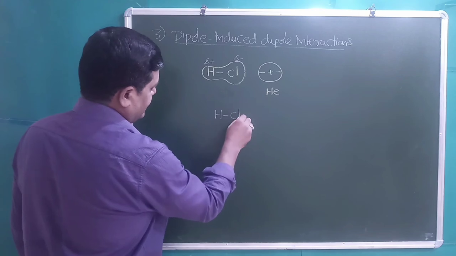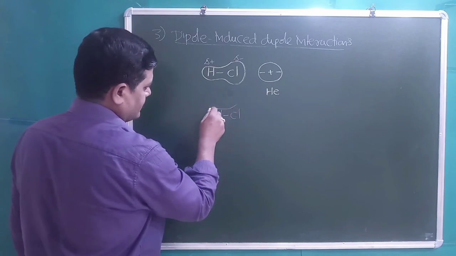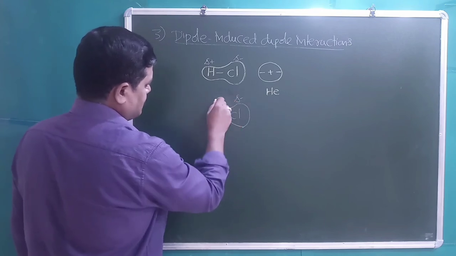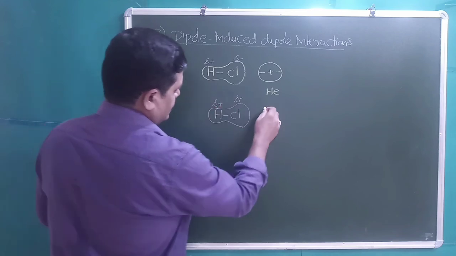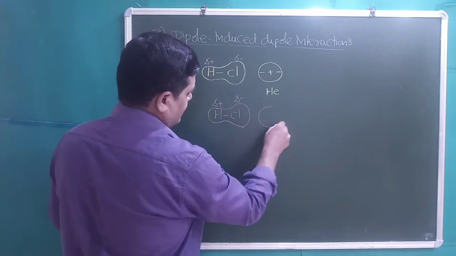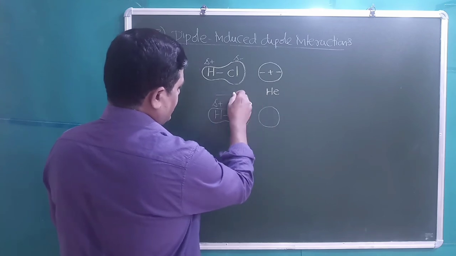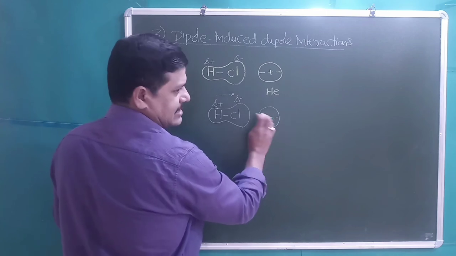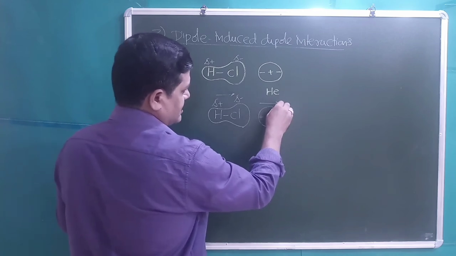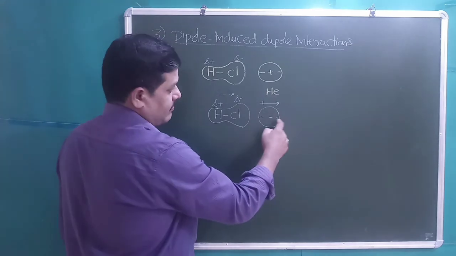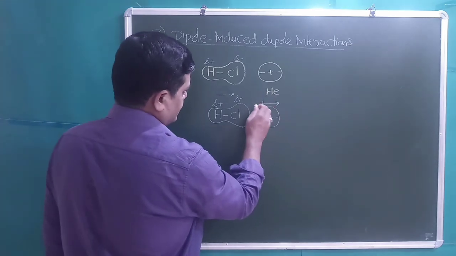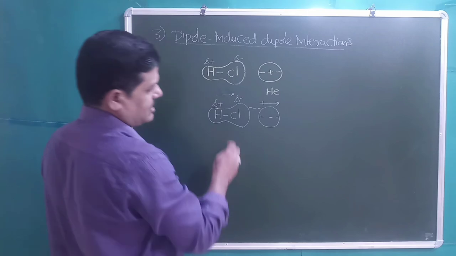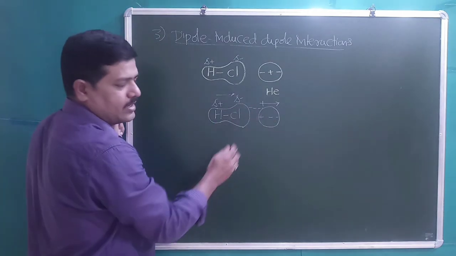The first molecule is itself a dipole. Both the charges are present, partial negative charge and partial positive charge. Then because of polarity in the first molecule, polarity is developed in the second molecule. Plus charge will come one side, minus charge will come the other side. Then the dipole moment vector will act towards the negative charge. There is an electrostatic force of attraction developed between oppositely charged parts of the different molecules.